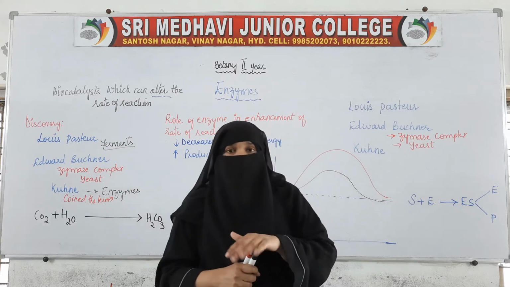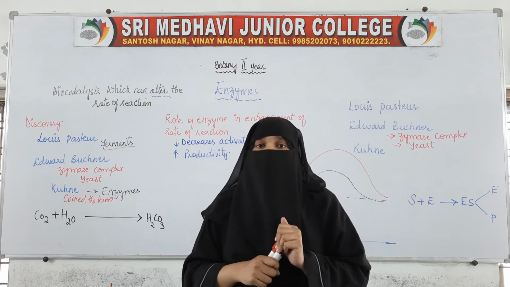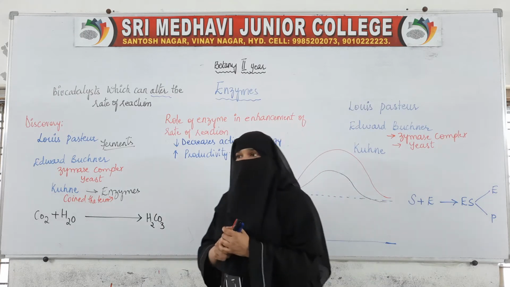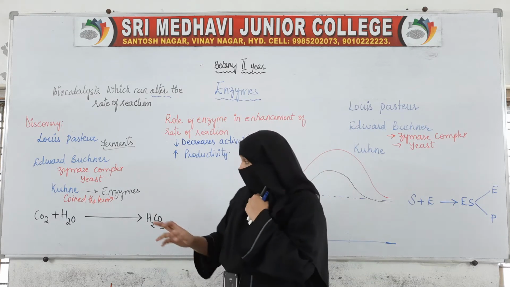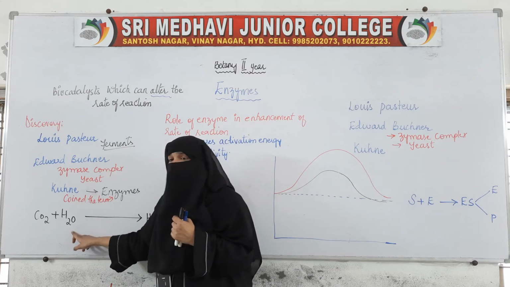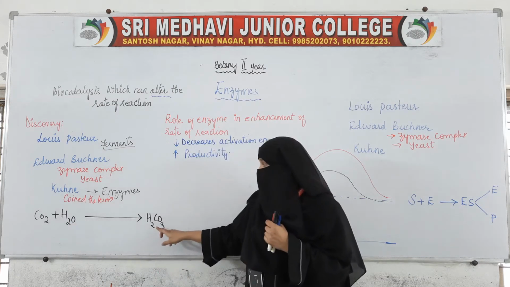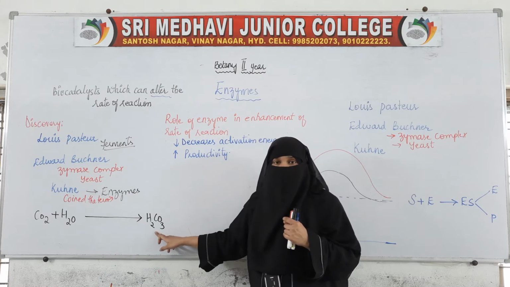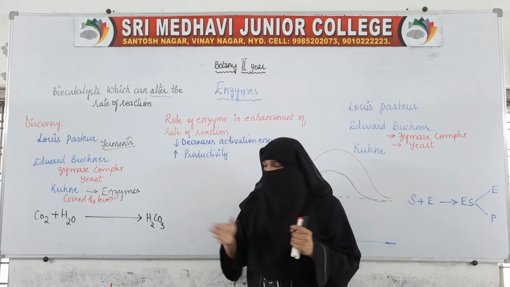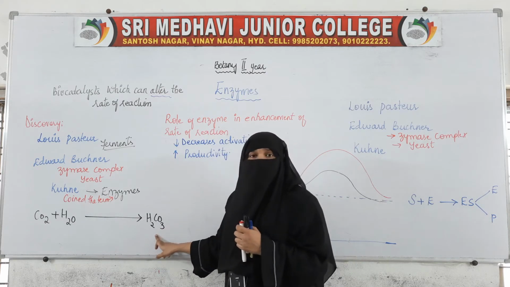So enzymes basically are the biocatalysts which can alter the rate of reaction. How do they alter the rate of reaction? For example, here there is a reaction in which carbon dioxide reacts with water and forms carbonic acid.